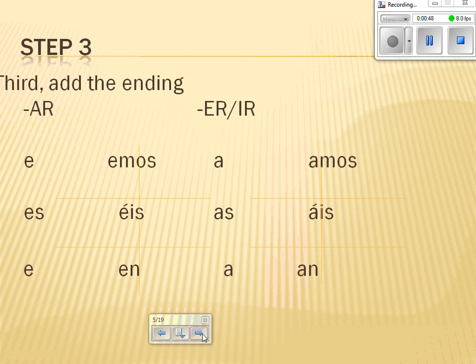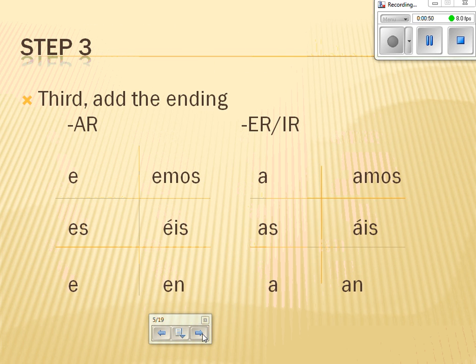Step 3 is you add the ending. For AR, it's e, es, e, emos, éis, en. For ER and IR, it's a, as, a, amos, áis, an.